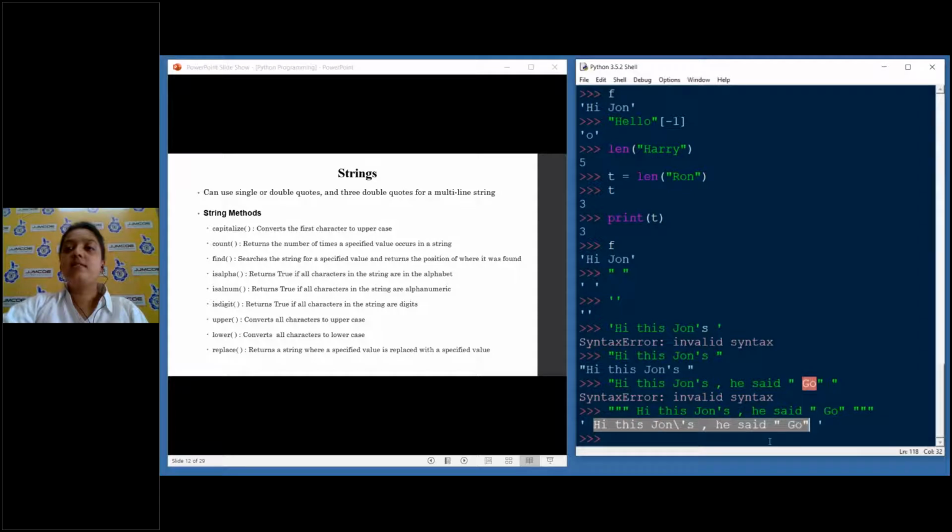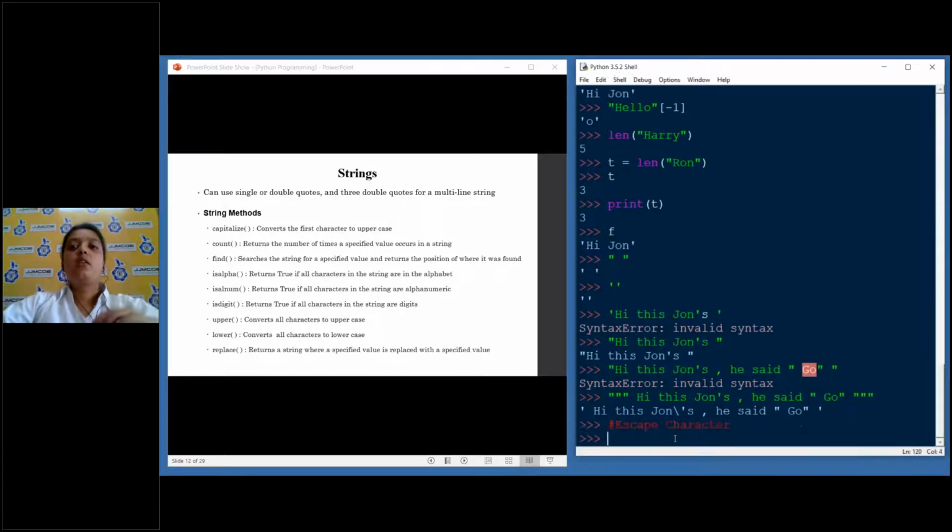Why we are getting this line here is that this backslash is something known as an escape character. Sorry, this is nothing but a comment. So what is a comment? A comment will not execute anything. It is only for the programmer's efficiency. If you want to understand some line of code later when you are visiting the code again, the comment helps the programmer or the next programmer understand what is going on in the program. So don't worry about this. It will not do anything. You can use it for explaining many things.